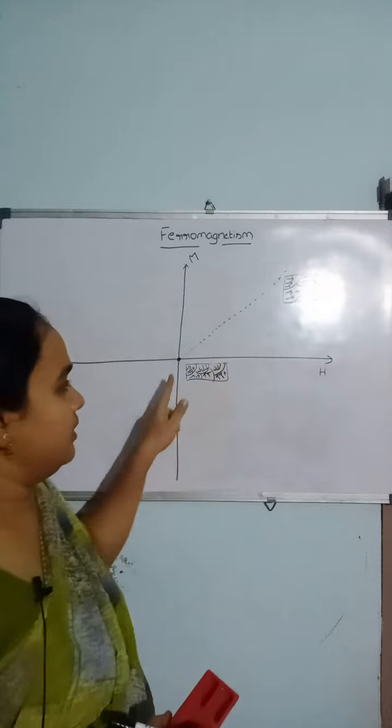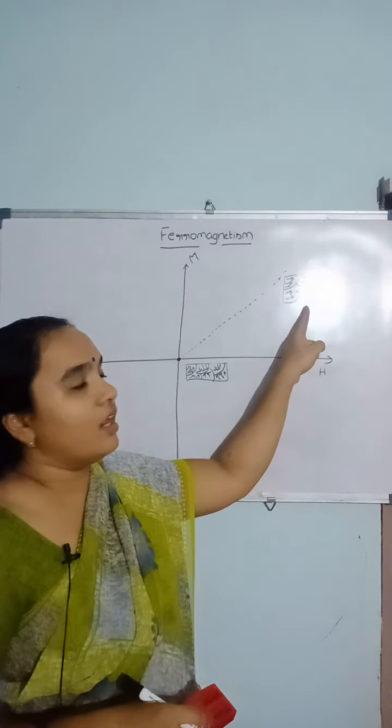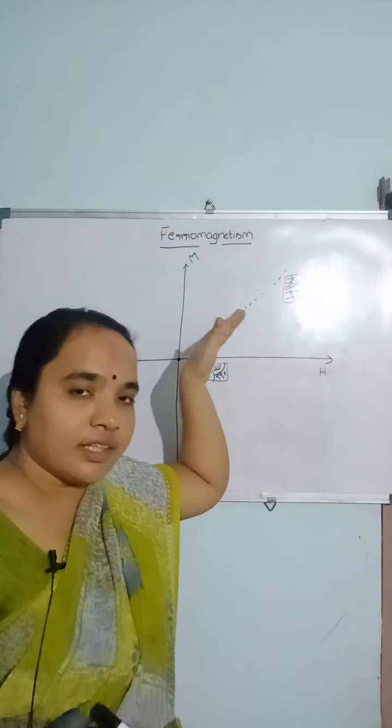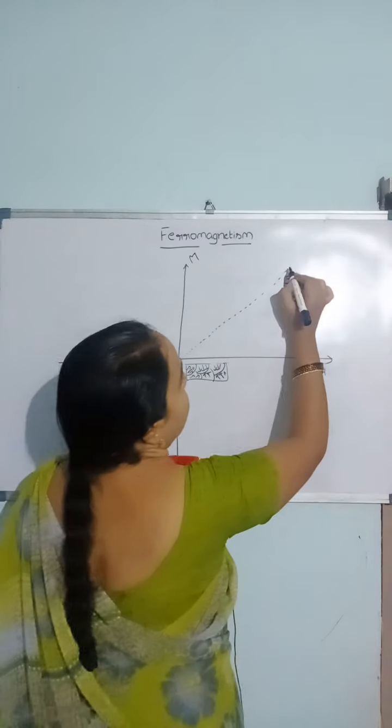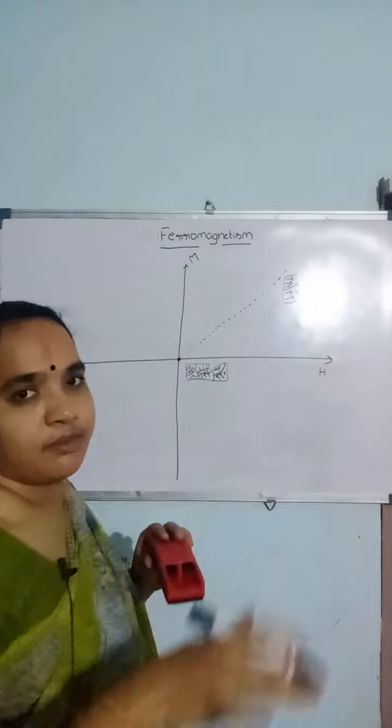Here they are differently oriented. Here all are oriented in the direction of the external magnetic field. So this is the saturation period.